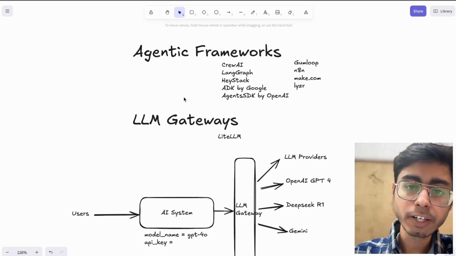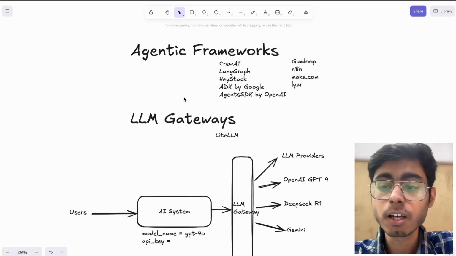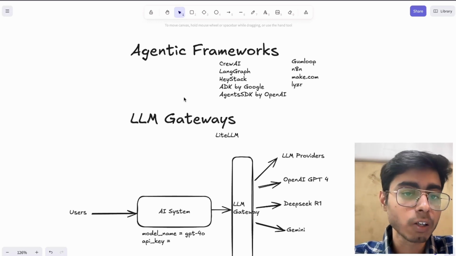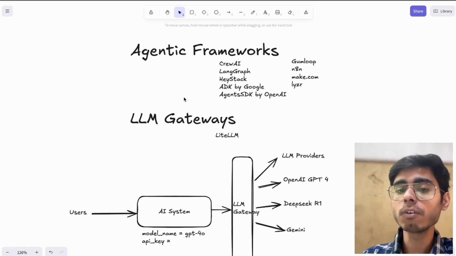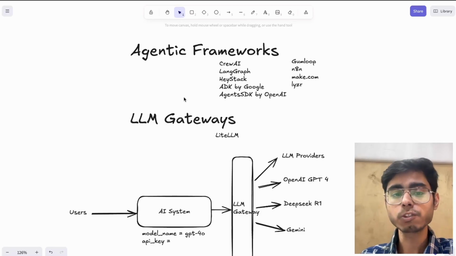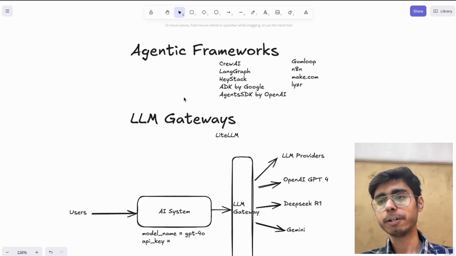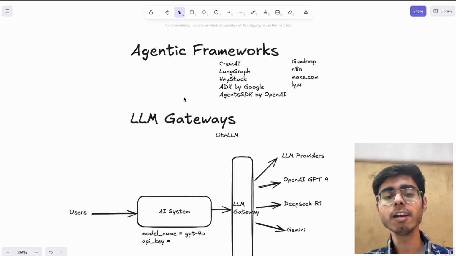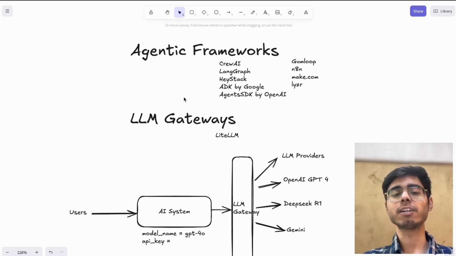So I hope this video was helpful, and definitely we have not covered fine tuning, quantization, LoRA, QLoRA yet. Those are a bit deeper terms that I don't want to cover in this video. This is mostly focused on the agent side. So I hope you enjoyed this video, and till the next video, keep coding, keep innovating, and thanks a lot.